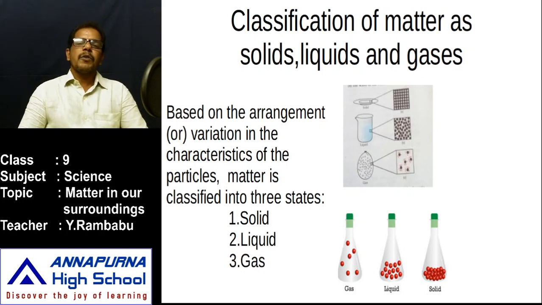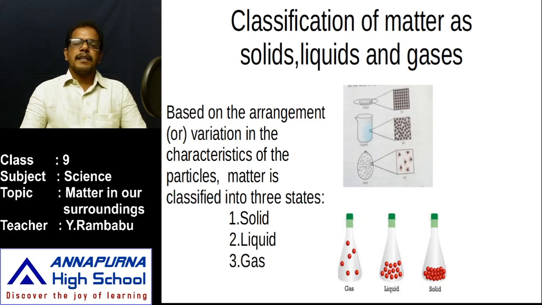Already we have learned about the characteristics of particles of matter. What are these characteristics? We know every matter is made up of tiny particles. And is the attraction or the distance between the particles of all types of matter the same? No, that is different. That's why, based on the arrangement or variation in the characteristics of the particles of matter, it is classified into three states, namely solids, liquids and gases.